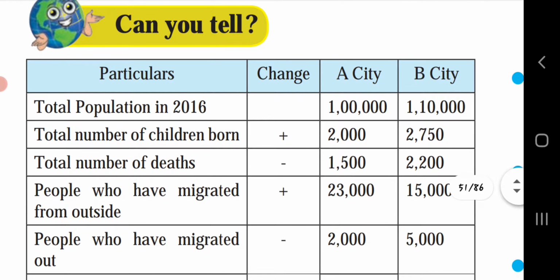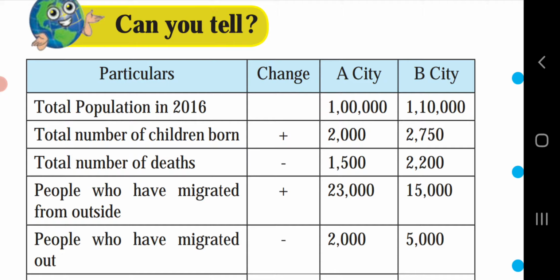Let's do the next activity. Can you tell the total population in 2016? A city and B city are given. In A city 1 lakh, in B city 1 lakh 10,000. Total number of children born: 2,000 in A city and 2,750 in B city.